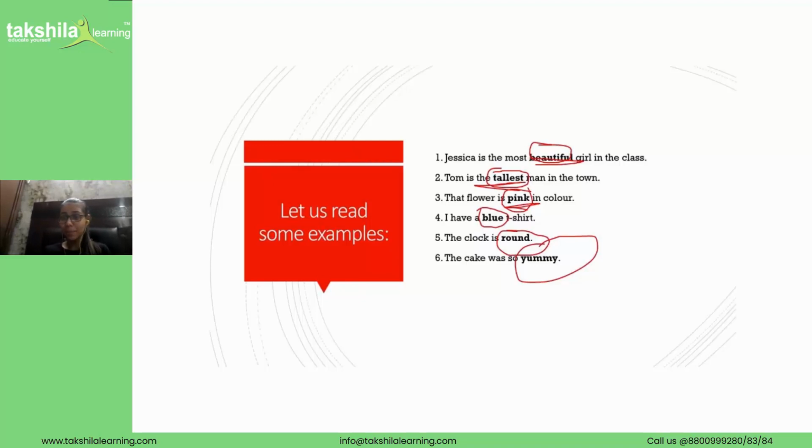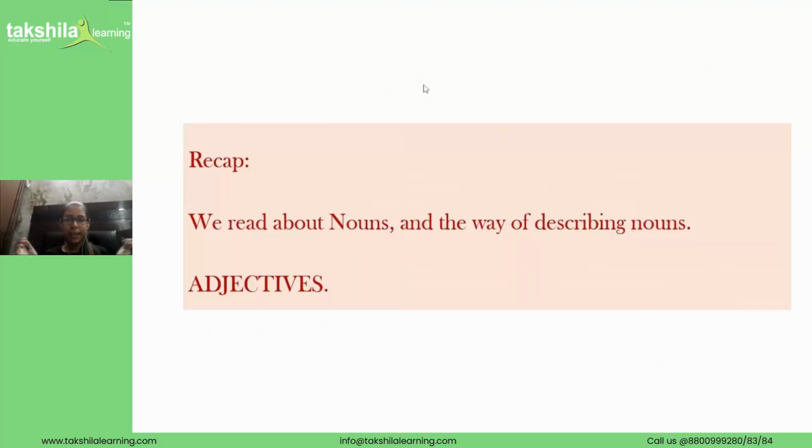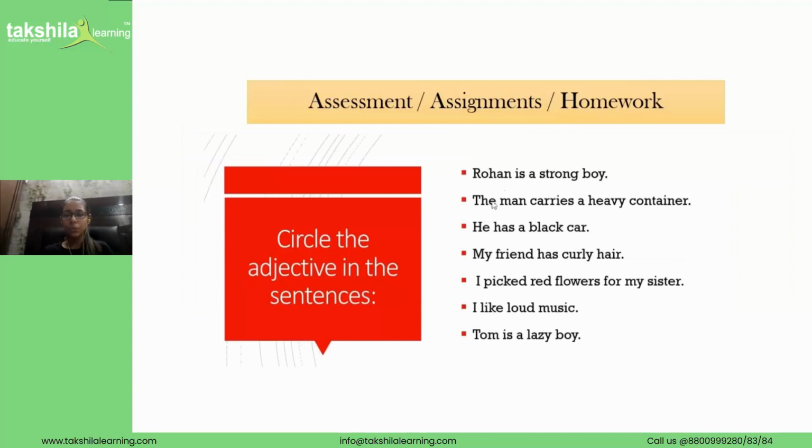So let's recap and conclude today's class. What we read today, we recapped what nouns are, and we learned the way of describing nouns. And what are these words known as which describe nouns? Adjectives. Right. Now I have a task for you. You have to circle the adjectives in all these sentences, and I will do one for you here and the rest you will do as homework. You can take a screenshot or click a picture so that you can do it, and in the next class I can check it for you.